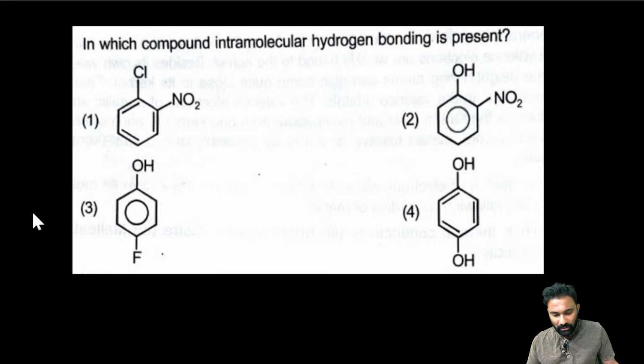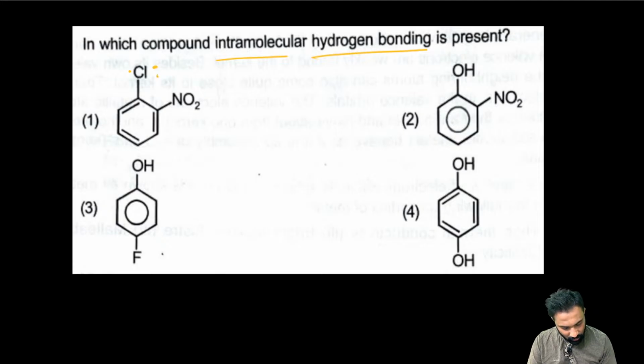My dear friends, it is asking, in which of the following is intramolecular hydrogen bonding present?